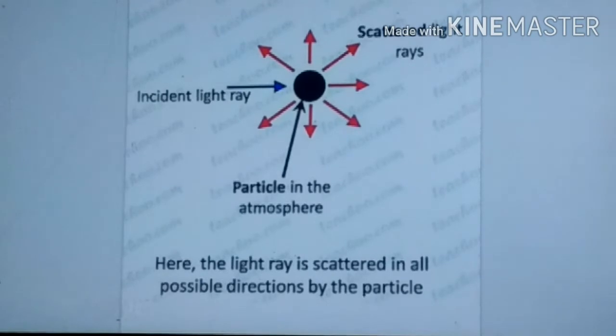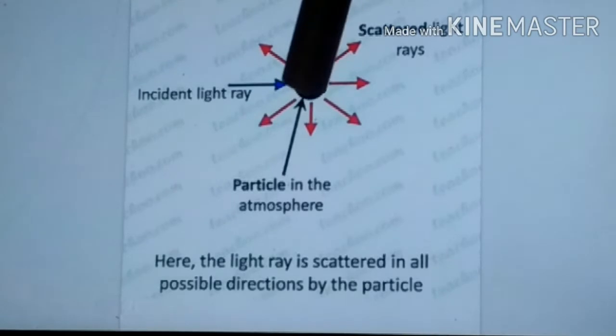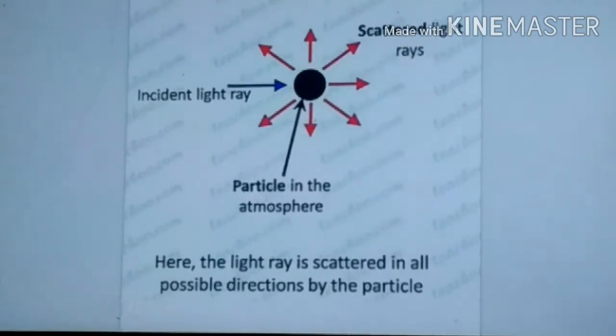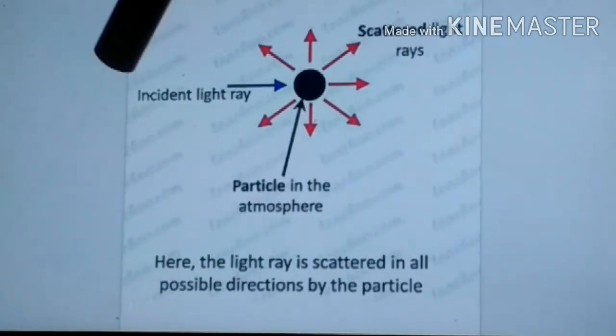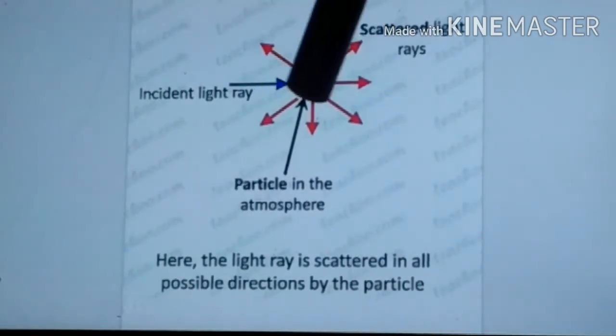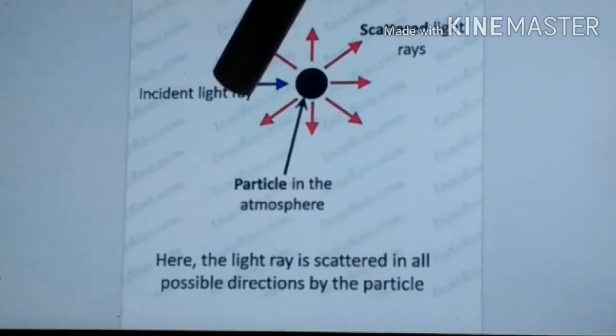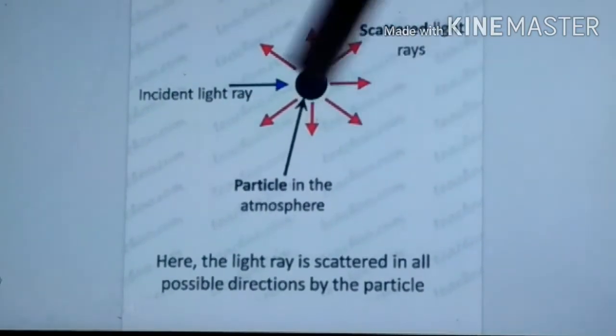You can see the incident light. This light hits the air molecules. Air molecules are present in the atmosphere everywhere. So when the incident light comes and hits the air molecules, what happens? This light scatters in all directions.